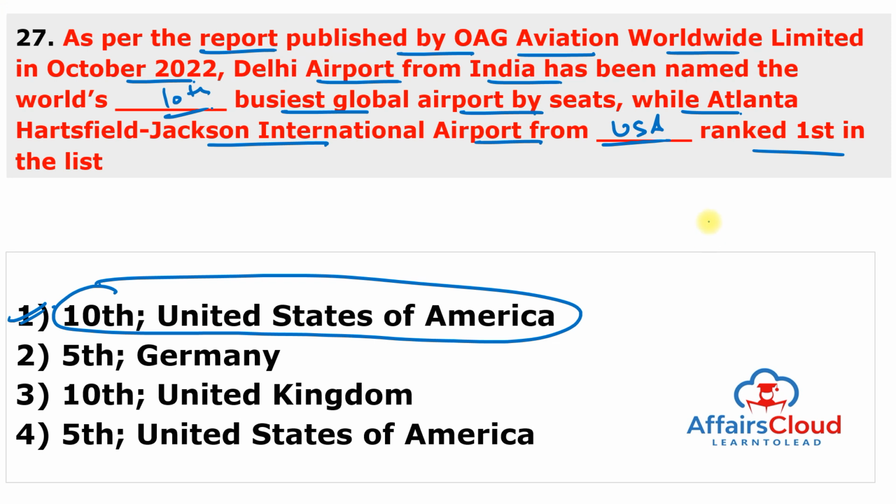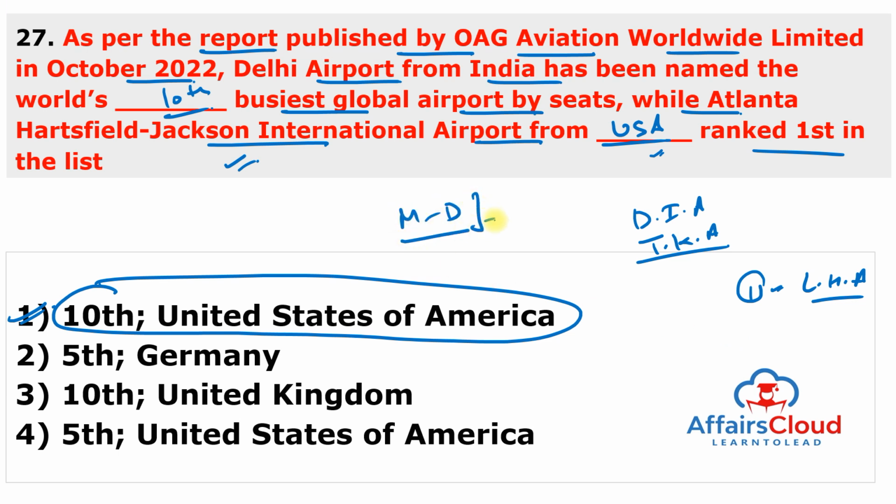So in October 2022, Atlanta Hartsfield-Jackson International Airport from USA ranked first in the busiest airport category. And remember, second rank goes to Dubai International Airport and third rank goes to Tokyo International Airport. According to the OAG report, Dubai International is the busiest international airport, followed by London Heathrow Airport. And in a different report, OAG stated that Mumbai to Delhi is among the global top busiest domestic airline routes, ranked 9th all over the world, and Mumbai to Dubai is among the global top 10 busiest international airline routes. This is also ranked 9th.